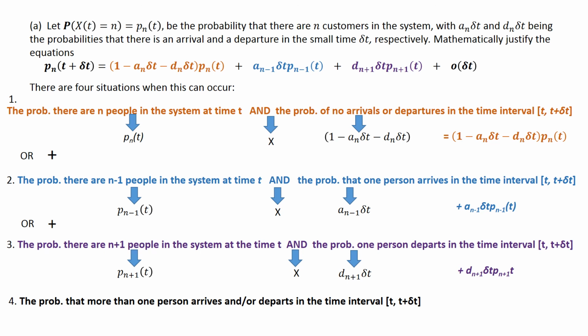Or the last situation, the probability that more than one person arrives or departs in the small time interval t to t plus delta t, and that's little o of delta t.